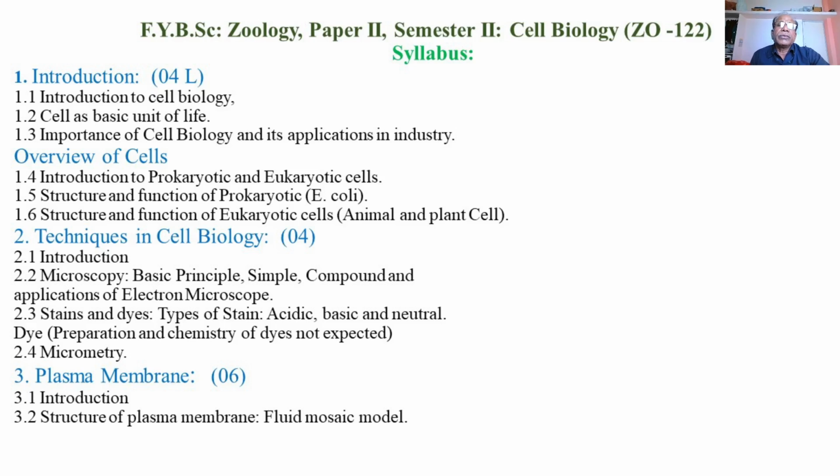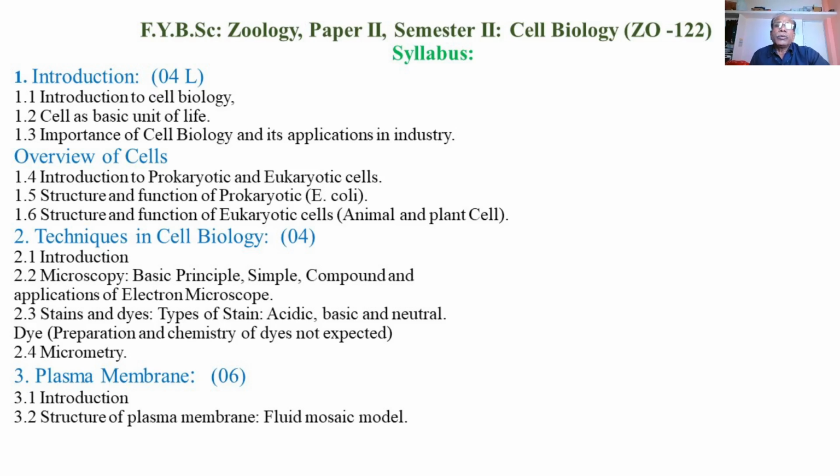There are various applications of cell biology which are useful for mankind. Then overview of cells. In this topic we are going to study the fourth subtopic of topic 1, that is introduction to prokaryotic and eukaryotic cells.